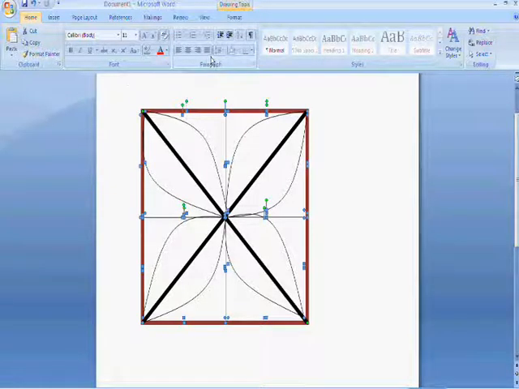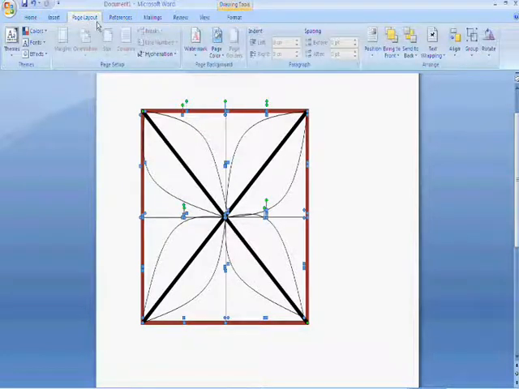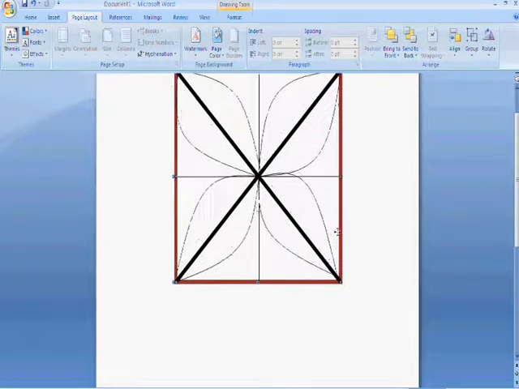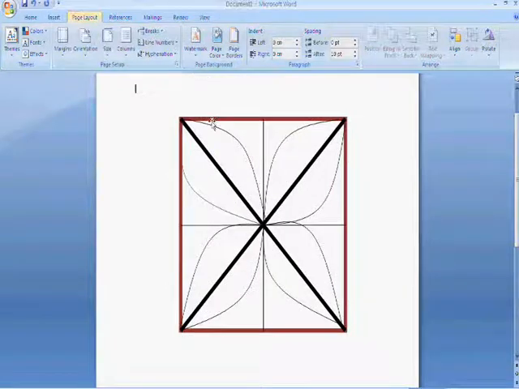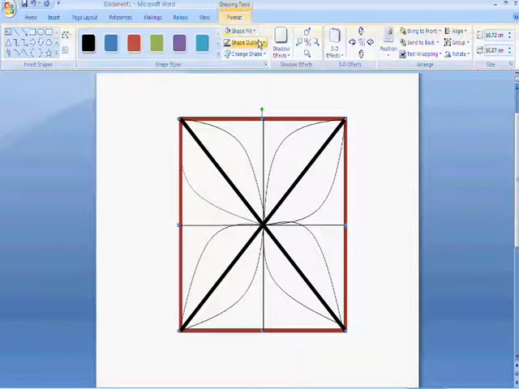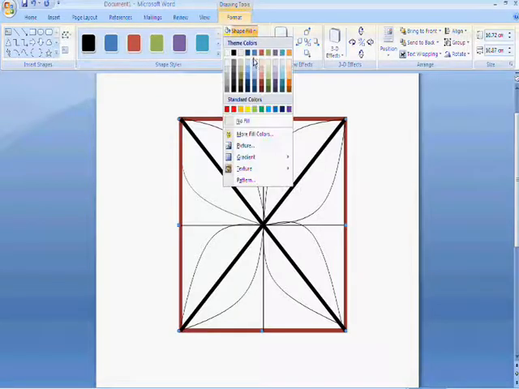Now we've got to go all the way up to the top and click on the Page Layout tab, go along to group, and when you click group, all of those little lines have now become one shape. We can move them all together. Make sure your shape's still highlighted. Go to drawing tools, and now I'd like you to fill your shape with colour.